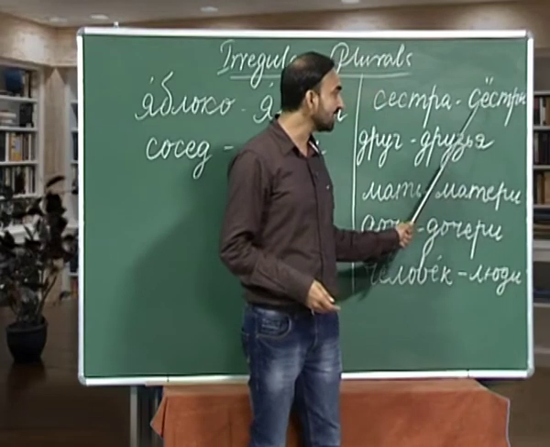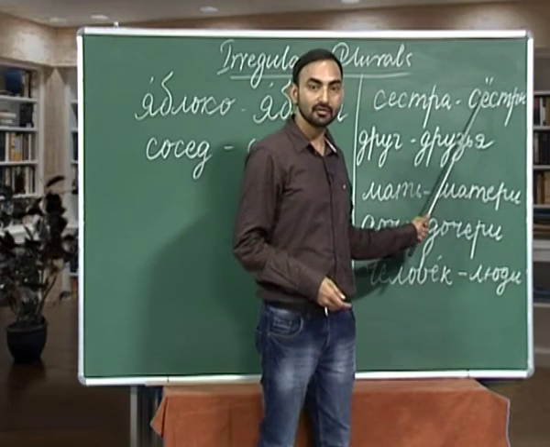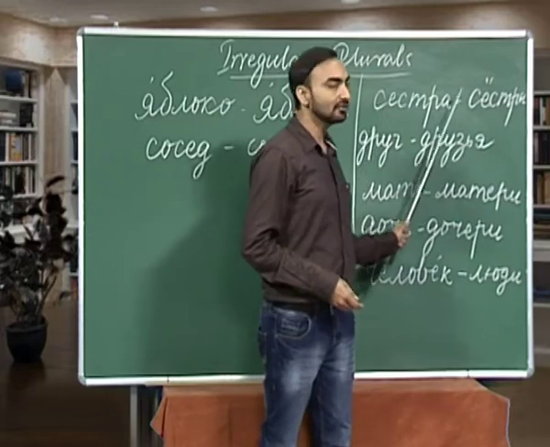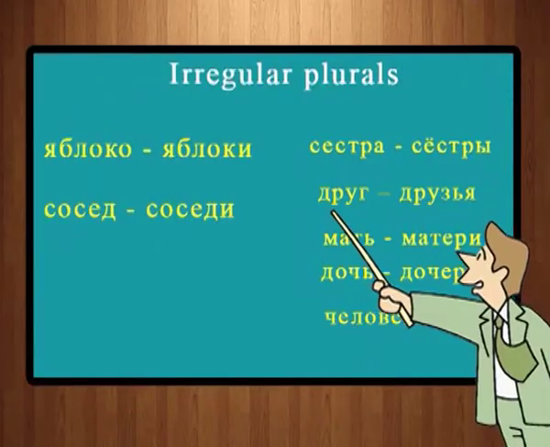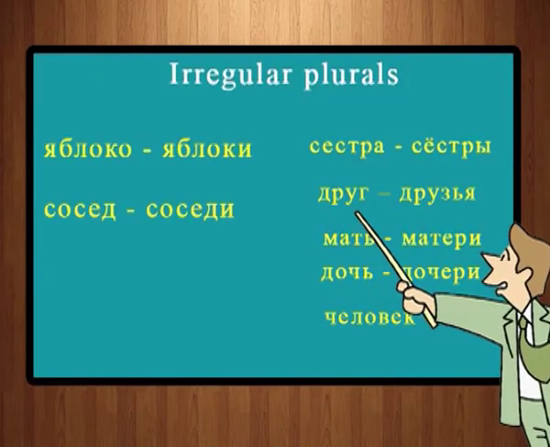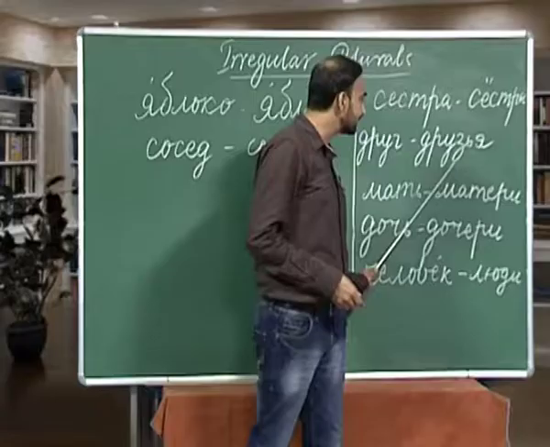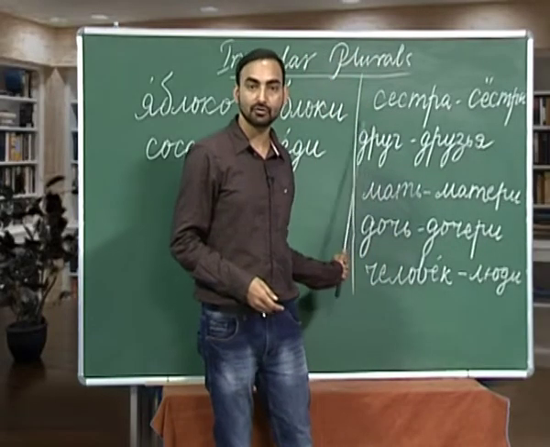We are adding yo here. This way we are changing the stem. Sistra, syostri. Druk, as you know, druk is friend. How do you form plural of druk? Druzia. We are adding z in place of g. Druk, druzia.